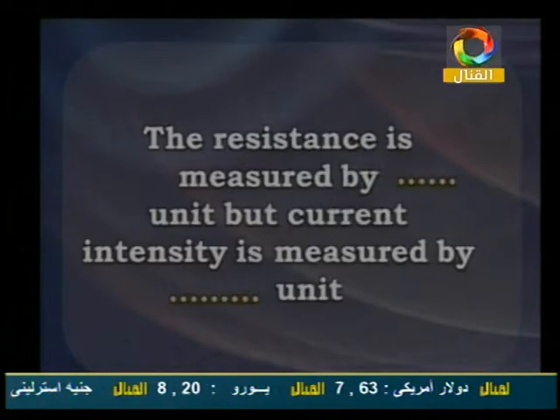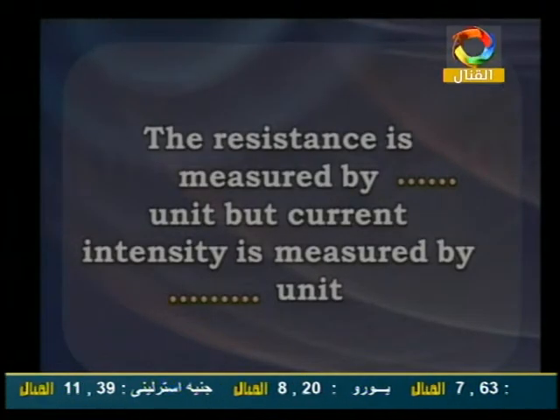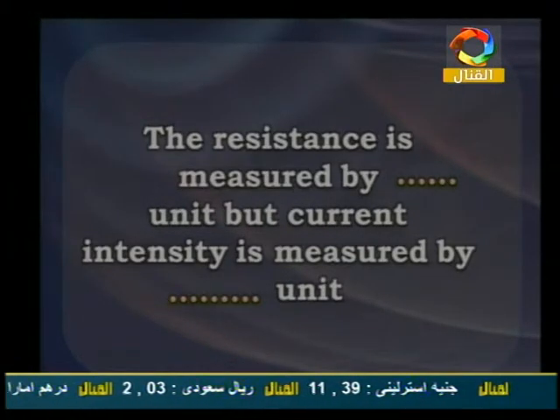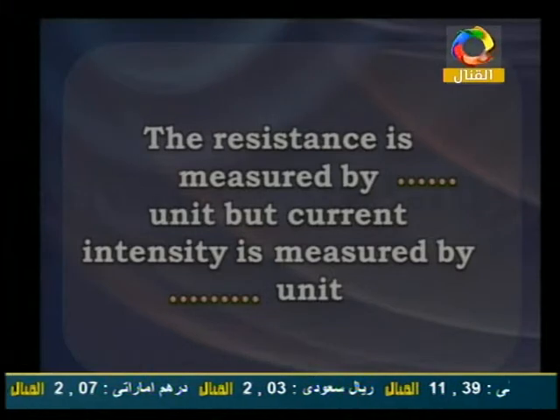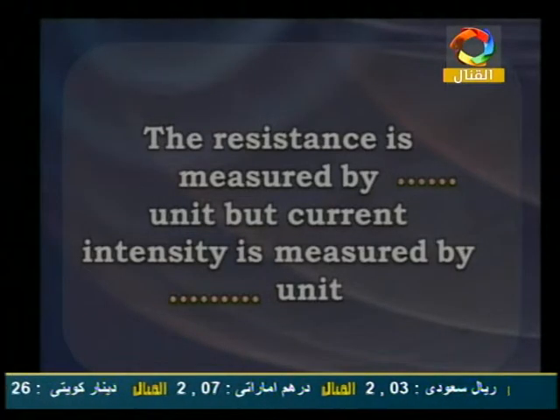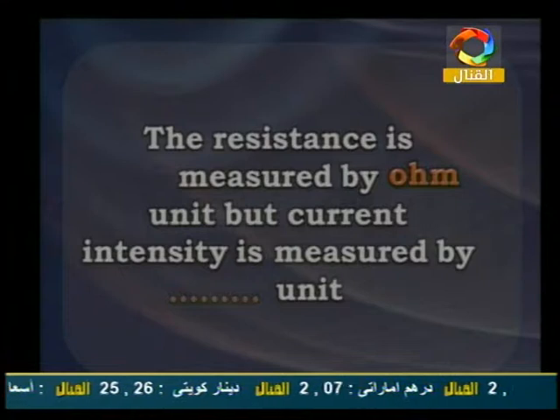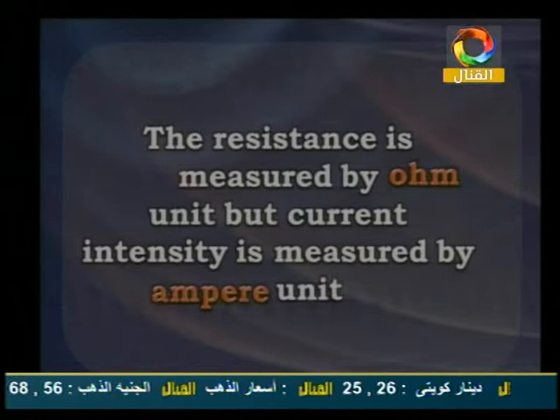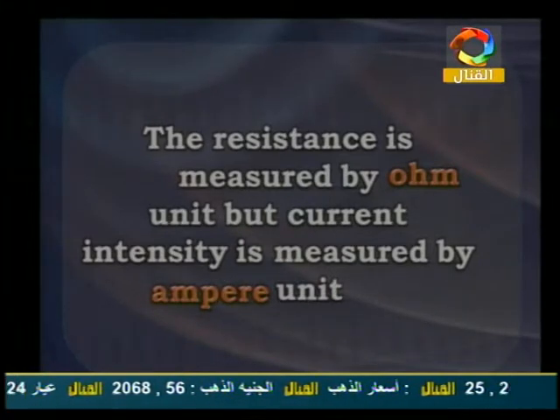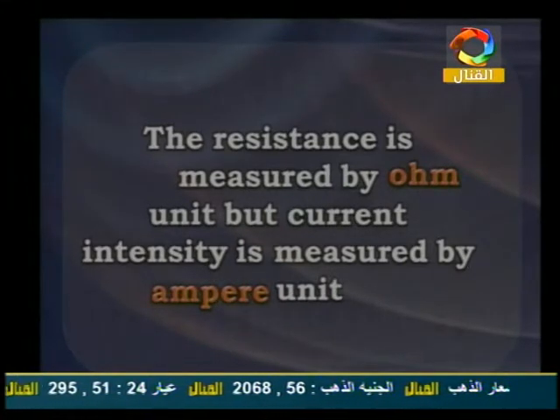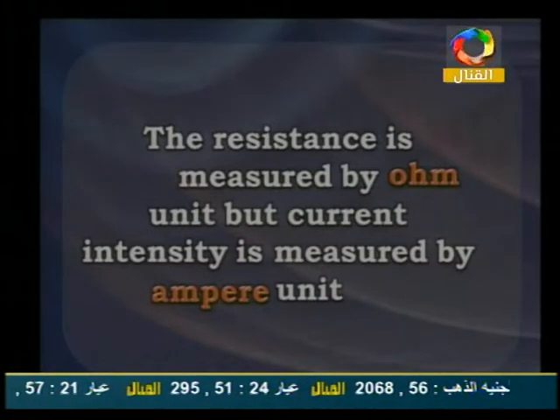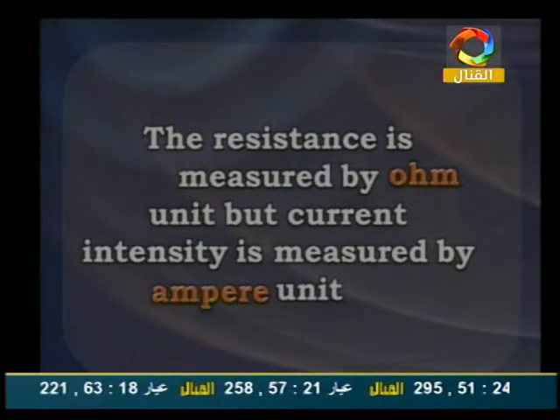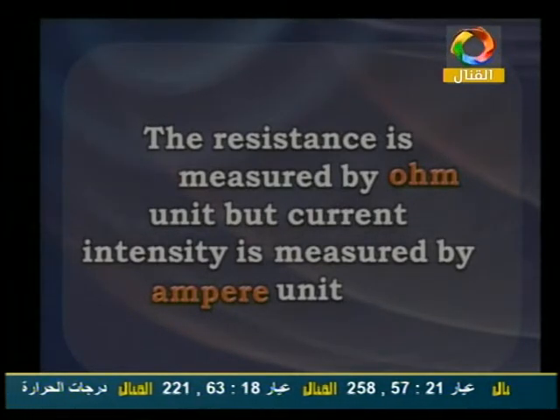After that, we have the resistance is measured by what unit? But current intensity, or I, is measured by what unit? Which unit measures each one of them? First one we have ohm. And the second one is ampere. Again, it's very important to know the units or the devices. Here I need units. So the resistance is measured by the ohm unit, but the current intensity is measured by the ampere unit. So this is the types of units.